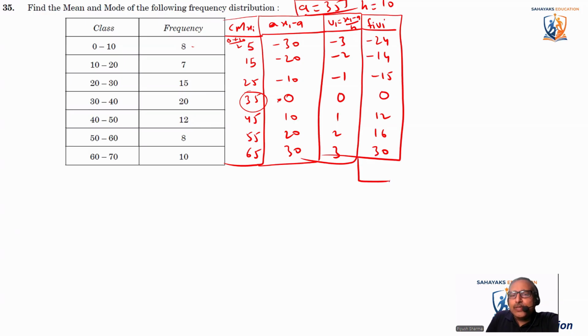Now we are going to compute this value, called sigma fi ui, the summation of all fi ui values. Let's compute it properly, we don't want to make any mistakes.